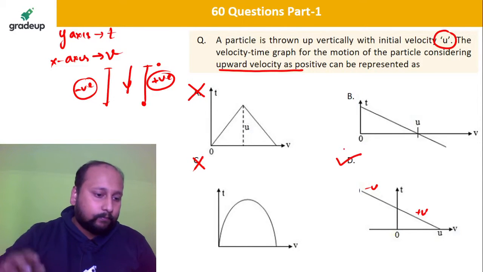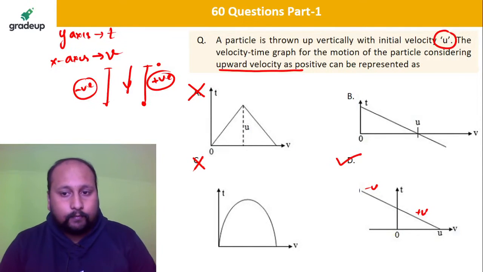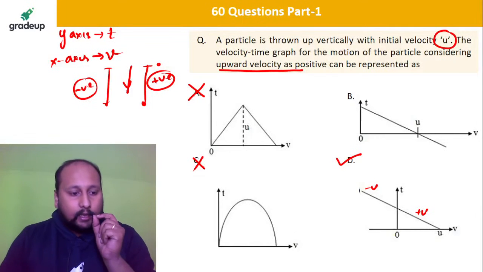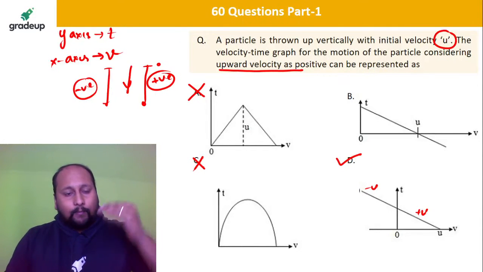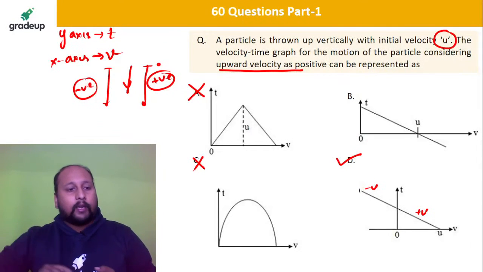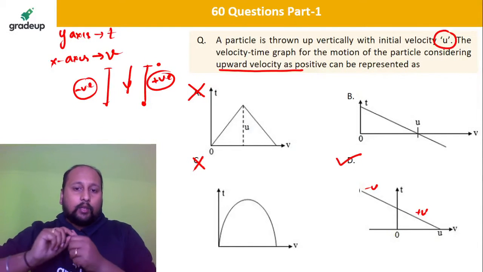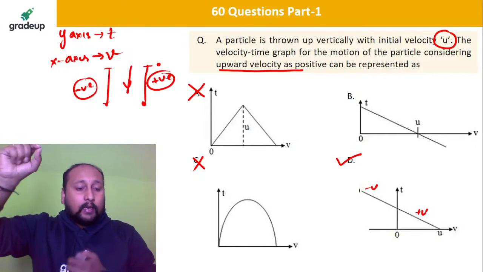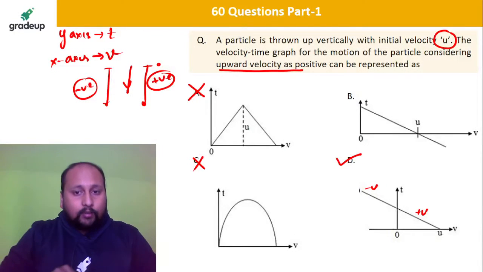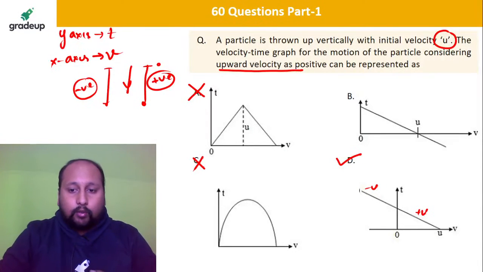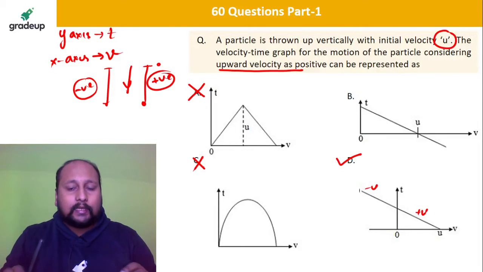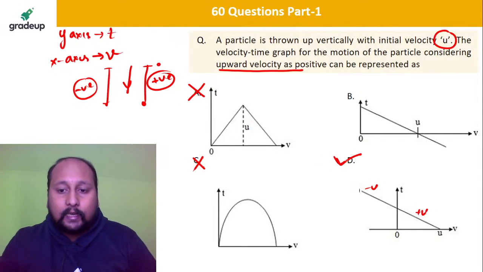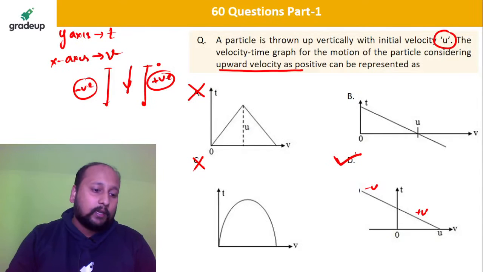Option D. Exactly. In the question they have stated upward velocity is positive, and you're throwing a body vertically upwards. From 0 to the maximum height you'll have positive velocity, and from maximum height when it comes to the ground you'll have negative velocity. So according to this statement, option D is the correct answer.